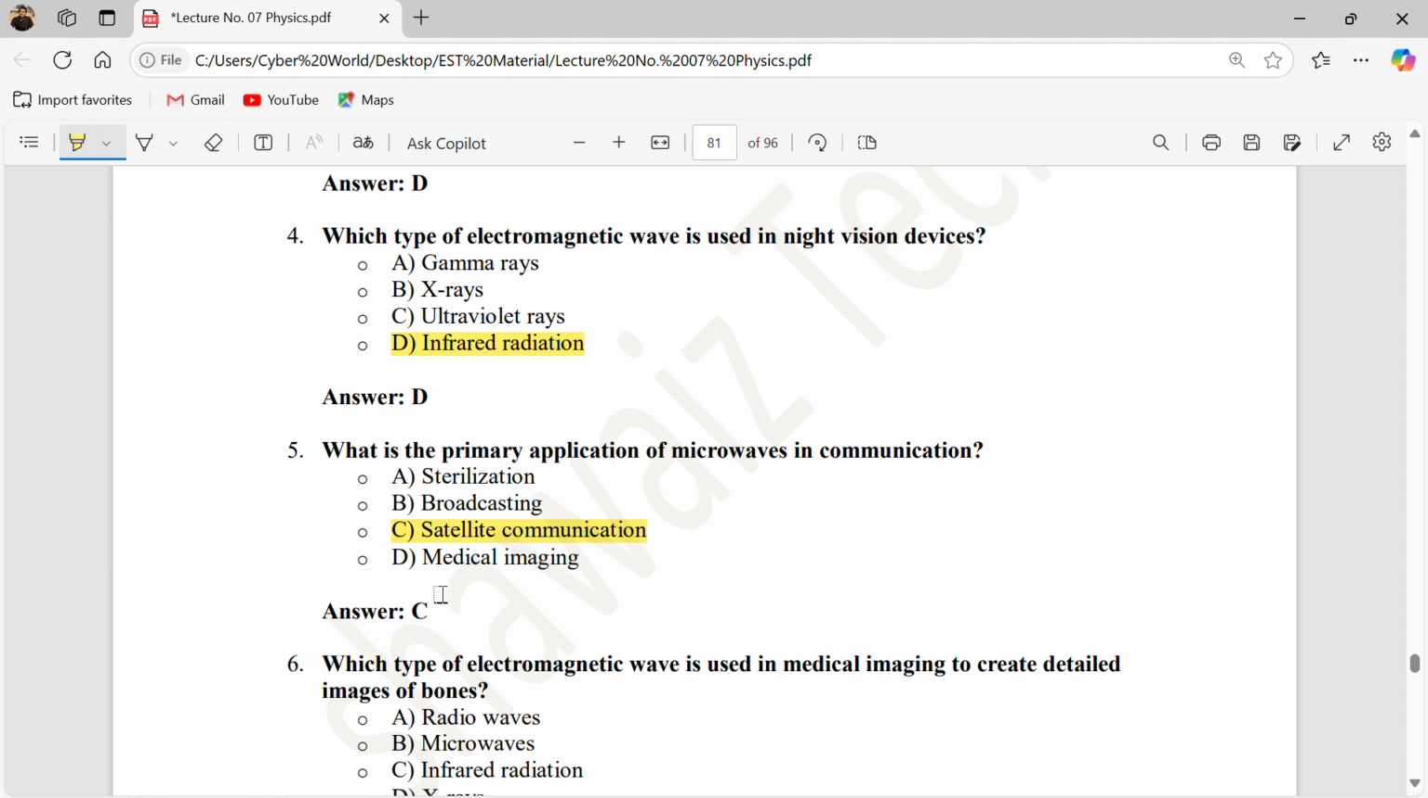Okay. For medical imaging, we are using X-rays. For broadcasting, there is another wave. And for sterilizing it is gamma rays. For satellite communication, we use the microwaves. Understood? Okay.